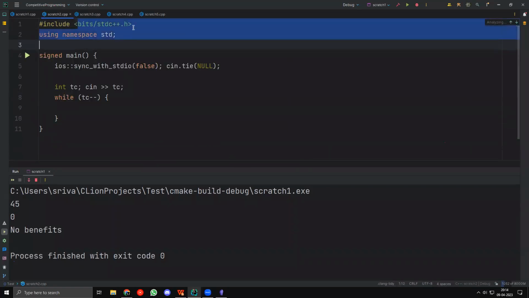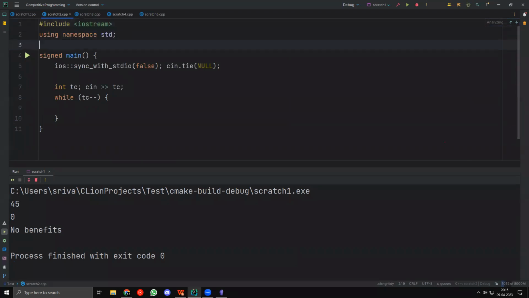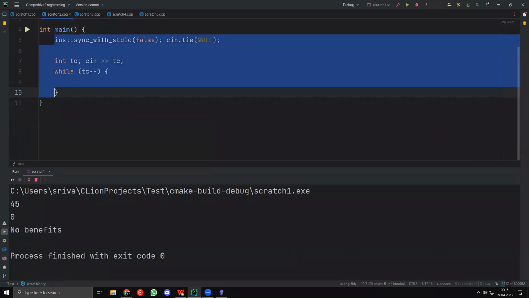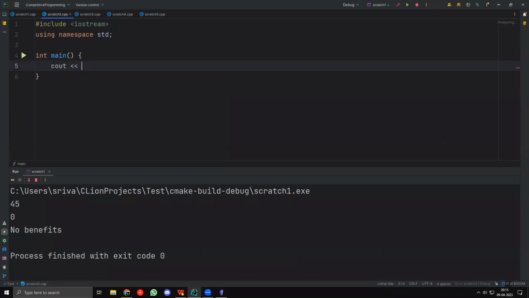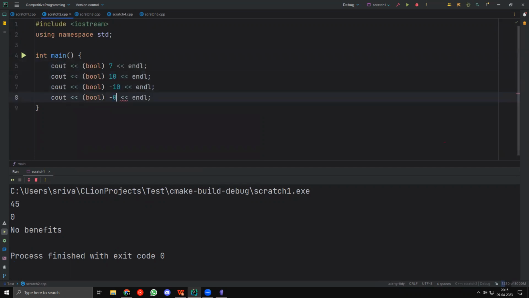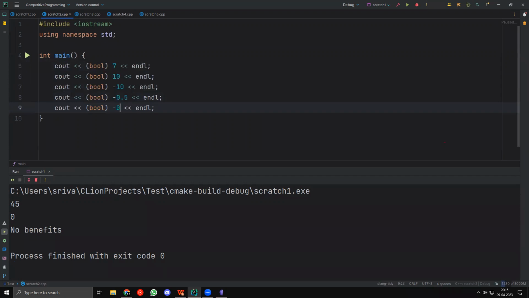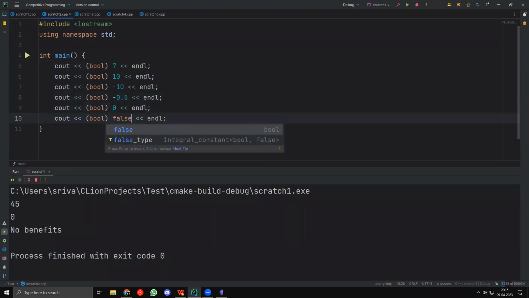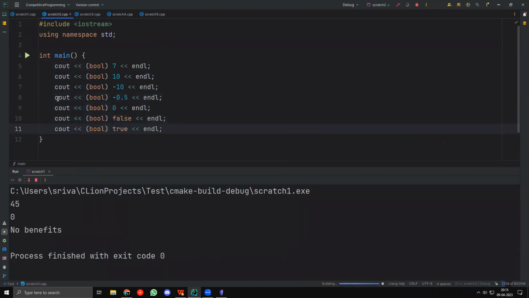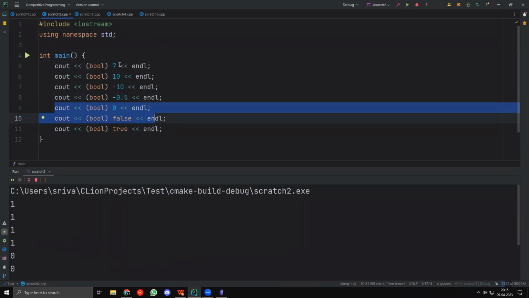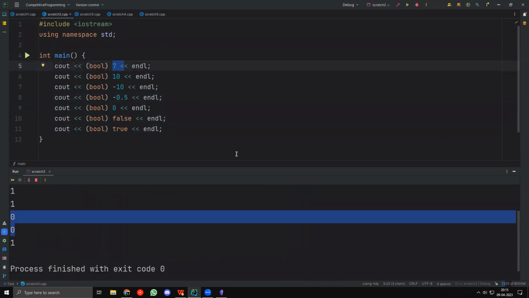Ignore all of this. Don't worry about this. This is my template. I'll be explaining this again in the future sessions. So if I take bool of 7, then let's say I take bool of 10. Then let's say minus 10, 0.5. And let's say I give it 0 and I give it false. Then I give it true, right? Only these two will be false. You can see that everything except 0 and false is true, right? So if someone gives disability as 5, then it's going to be taken as true.